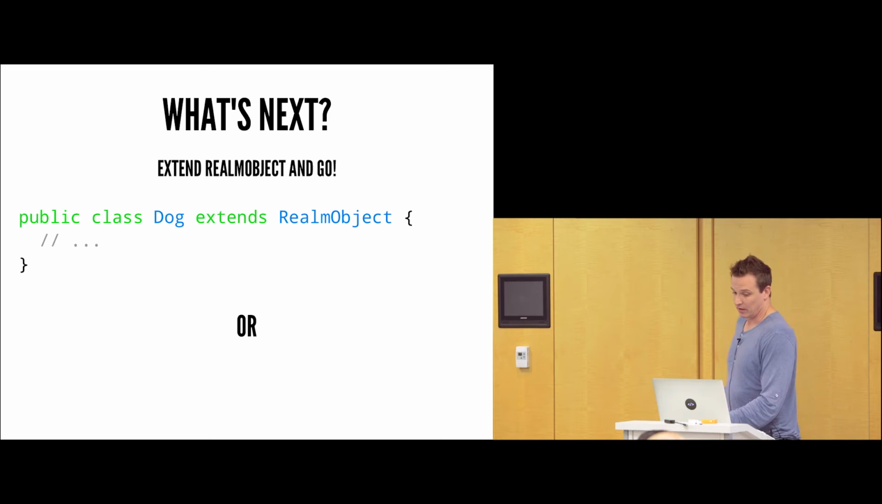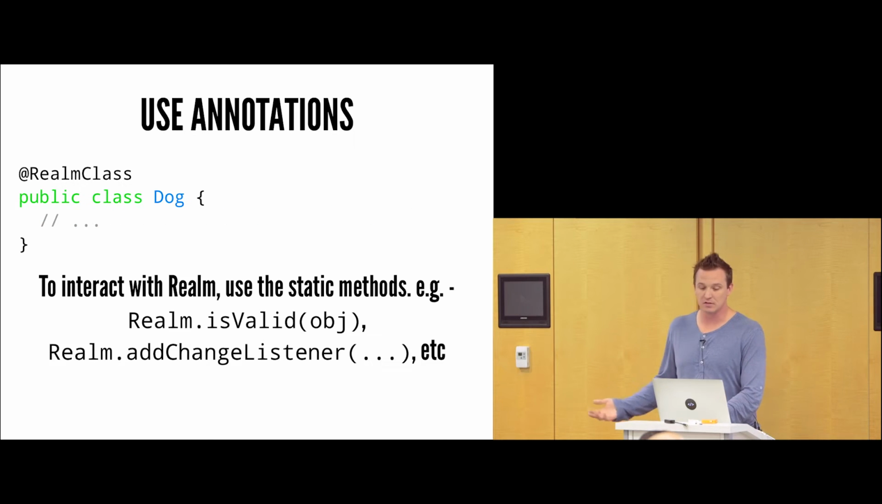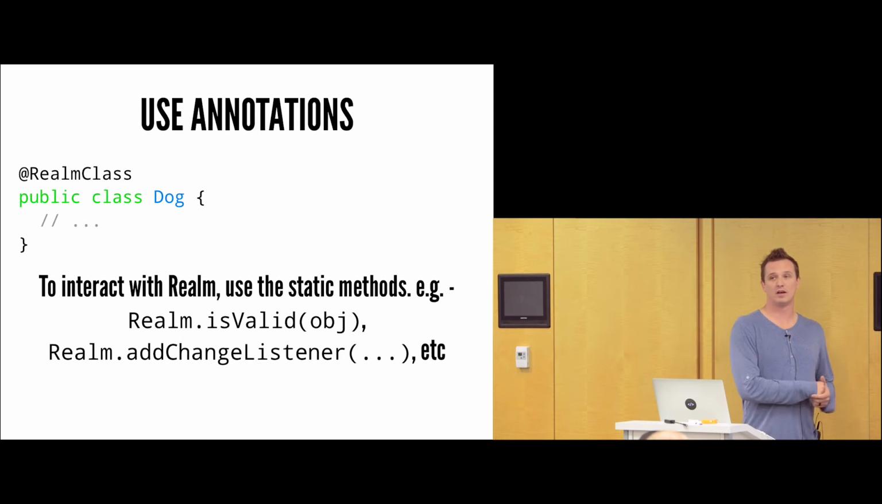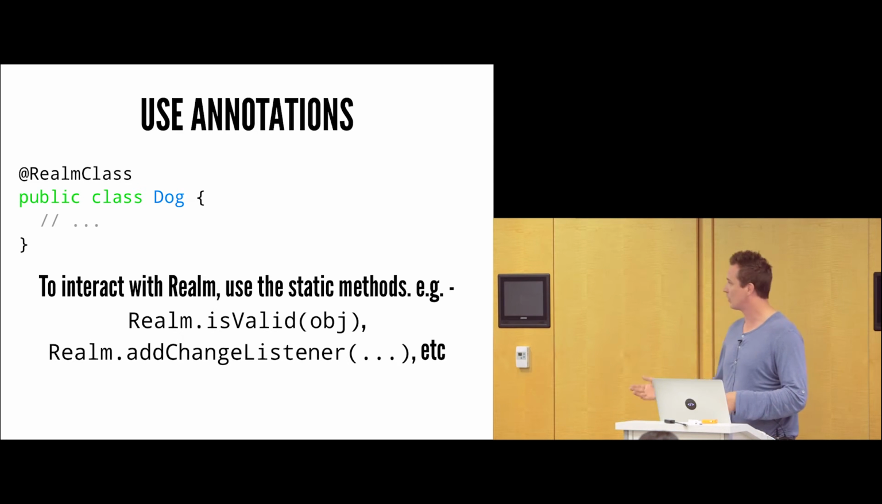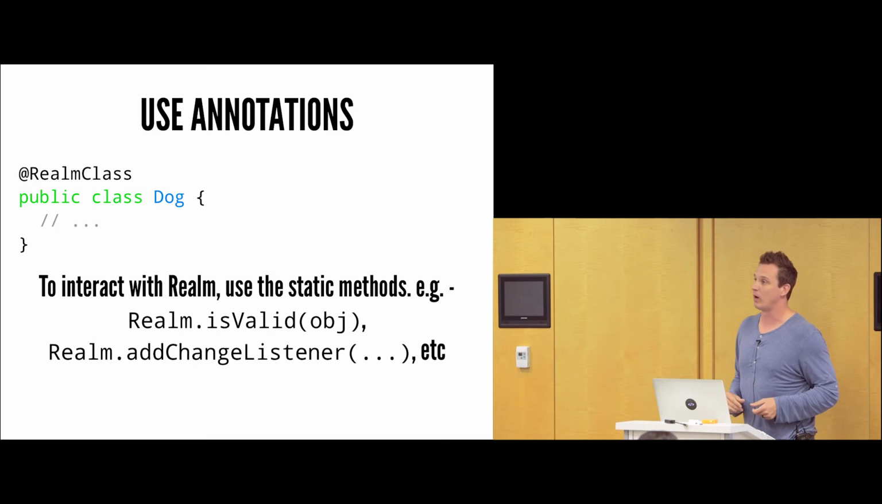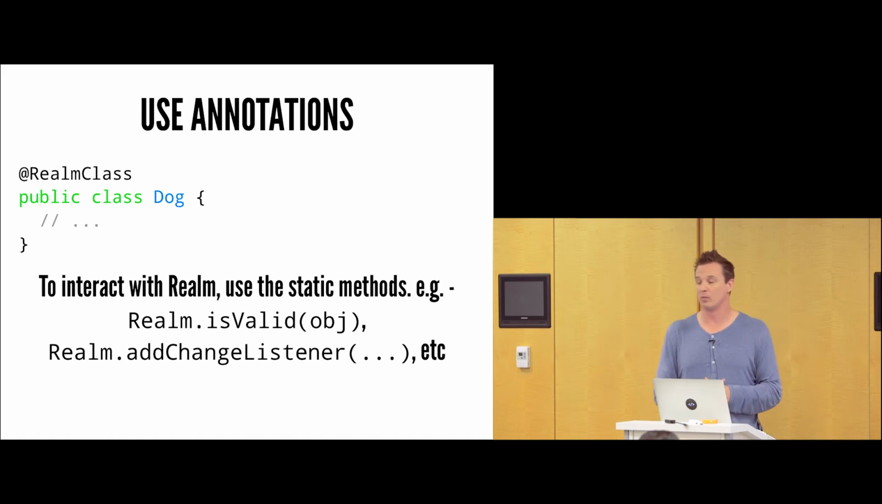At that point, you can go ahead and start extending RealmObject, or there's a lot of hype right now around annotations. You can also use the Realm annotation. If you don't like extending RealmObject, you can just slap the RealmClass annotation on there. Now, when you do this, you lose some of the ability that extending from RealmObject has, so you have to use Realm's actual static methods to interact with those objects.